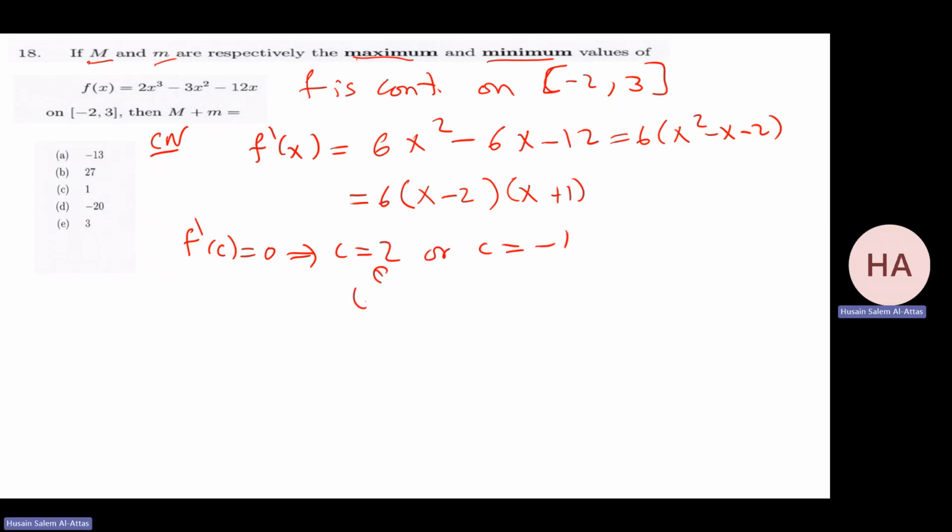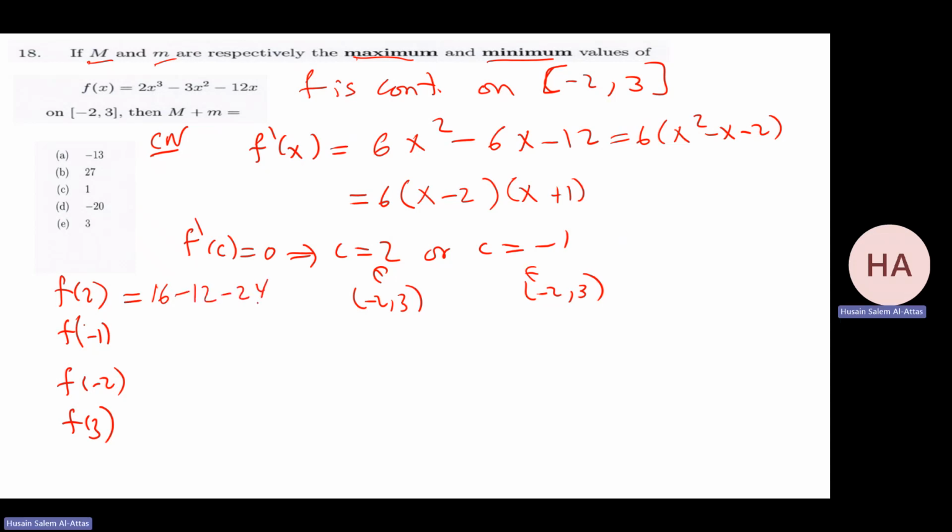Is it in the domain? Yes. Is it in the domain? Yes. So I need to check these 4 points, f of 2, f of minus 1, and the endpoints, f of minus 2, f of 3. Okay, let us do it step by step. F of 2 will be what? 2 times 2 cubed, that will be 16, minus 3 times 2 squared, 2 squared is 4, that will be minus 12, minus 24.